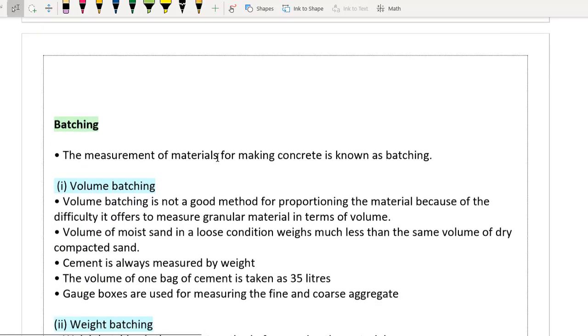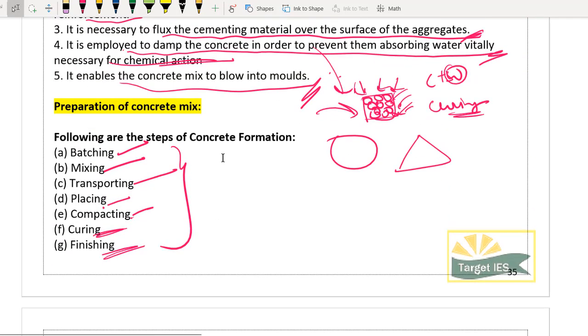So in the next module I will start from batching and we will study all these 7 things. Whatever is there, we will study it in the next module itself, and after that we will enter into something very interesting, tests, in our module number 15.